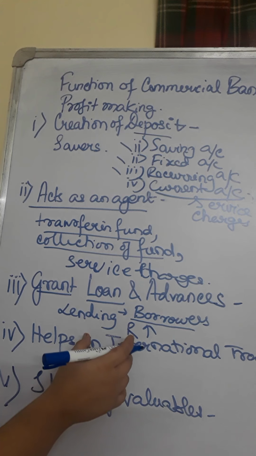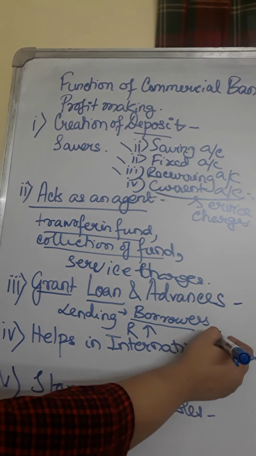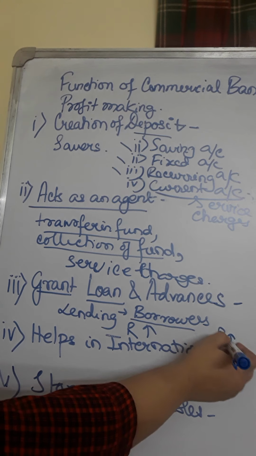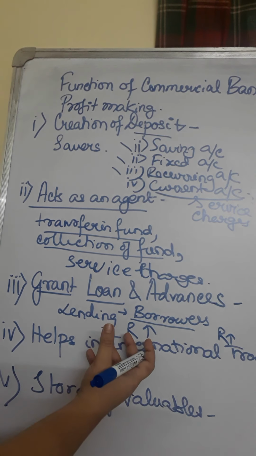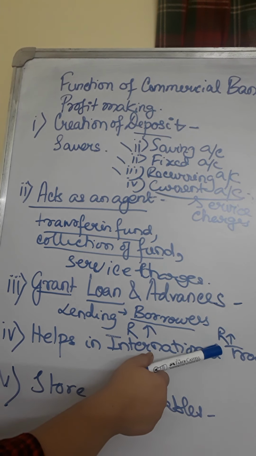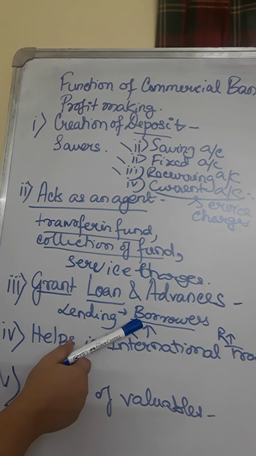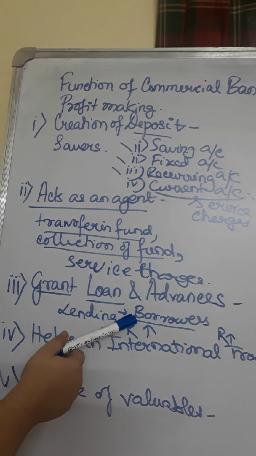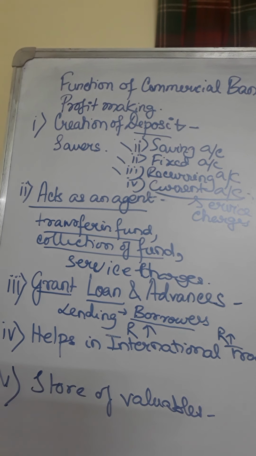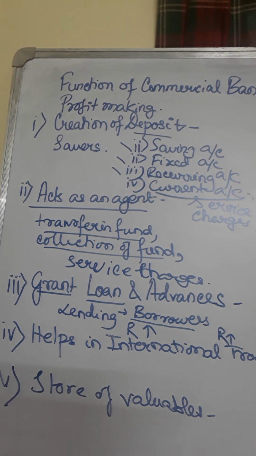And from that, they give a very small rate of interest to the savers, whose money the bank is channelizing to the borrowers, so that they feel attracted to save the money. The bank gets hold over the money, and if they can give it as borrowing, then they can also earn a higher rate of interest. So the difference of the rate of interest is the earning of the bank.